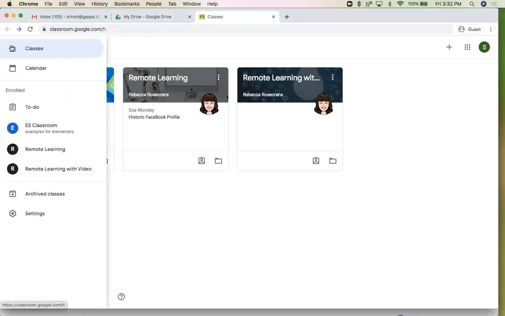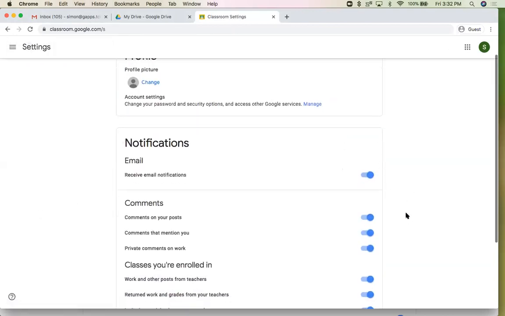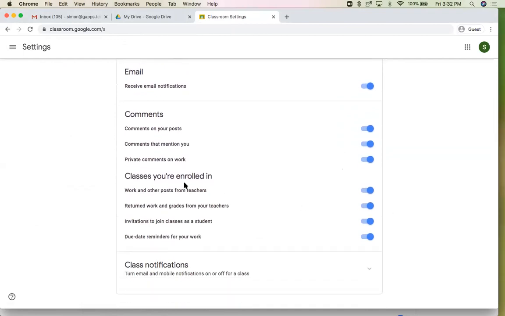I would do the same thing, click on that hamburger menu, go down to settings. And so Simon needs to have email turned on. And for classes he's enrolled in, he wants to make sure that he would see private comments on work and any other additional items here too.